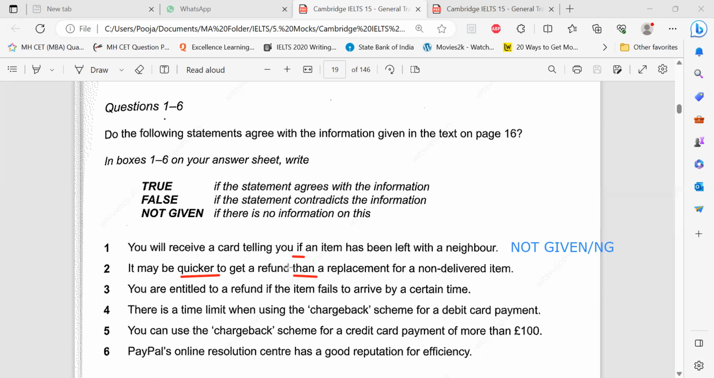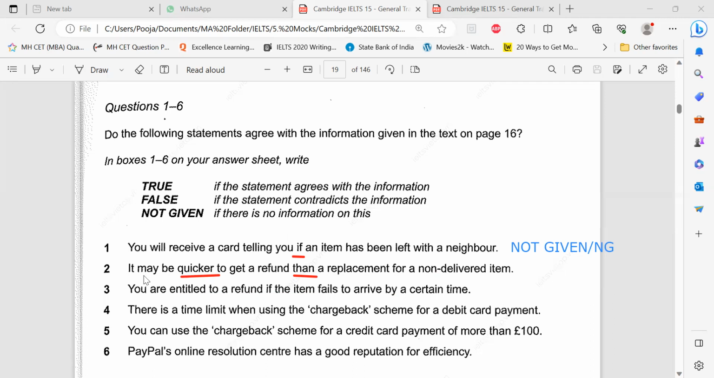Okay. So in true, false, and not given, visually we think, oh, it's the same thing, refund, replacement, but then we forget that they have been compared here. They are saying that one side is better than the other side in some way. Here it is quicker. It can be faster. It can be more efficient. All right. So one side is better than the other side.